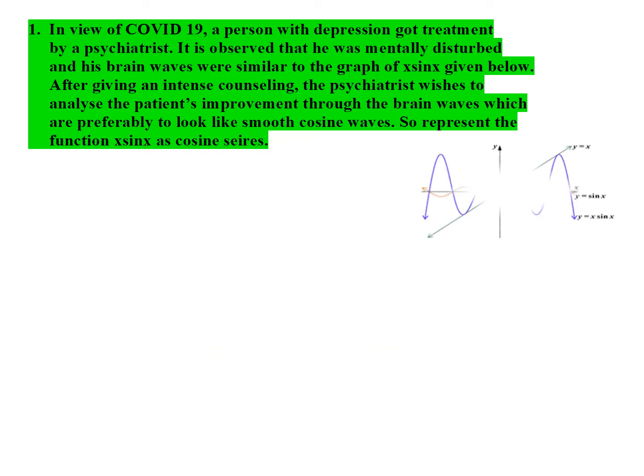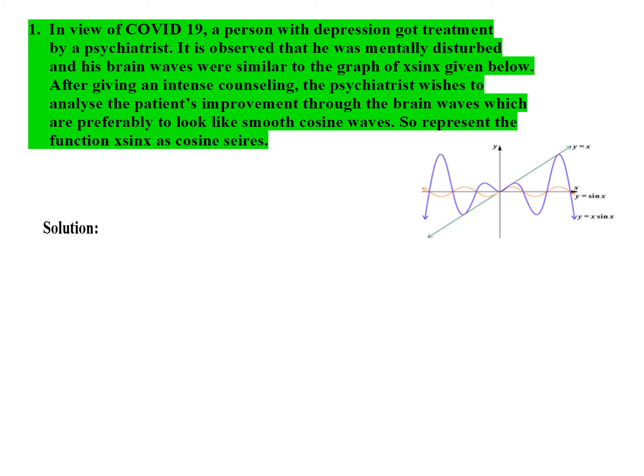Now we shall see an application problem. Look at this one. In view of COVID-19, a person with depression got treatment by a psychiatrist. It is observed that he was mentally disturbed and his brain waves were similar to the graph of x sin x as given below. After giving intense counseling, the psychiatrist wishes to analyze the patient's improvement through the brain waves, which are preferably to look like smooth cosine waves. So represent the function x sin x as a cosine series. So this is the problem, and the graph of x sin x is also given.